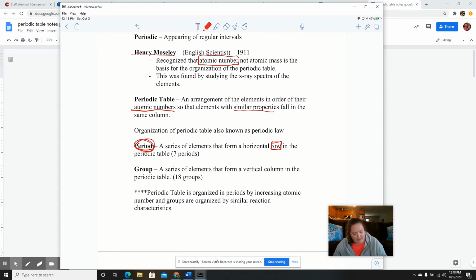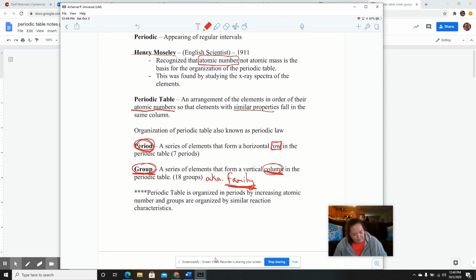And a column is called a group. But I also want you to put on here that a group is also known as a family. So there are two terms for a column: a group and a family. Either one of those is correct for a column.